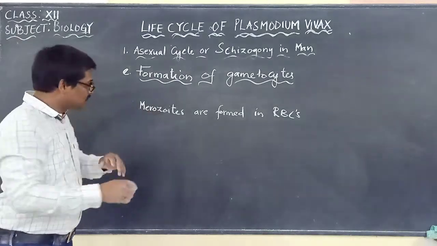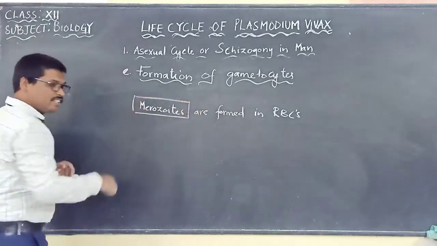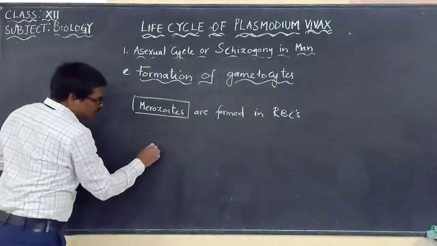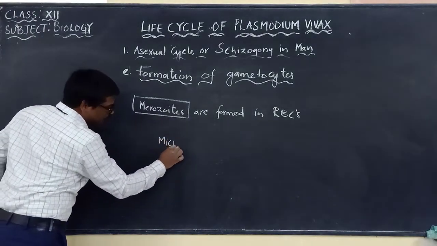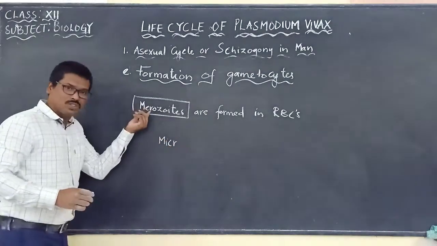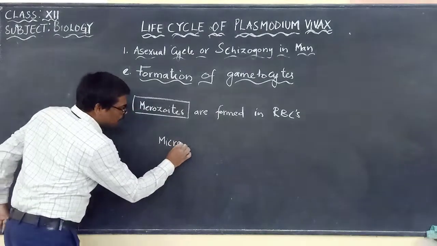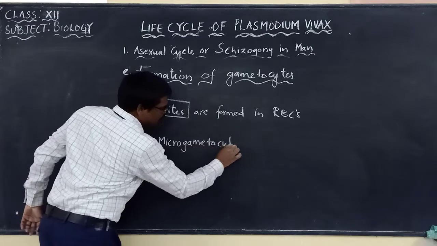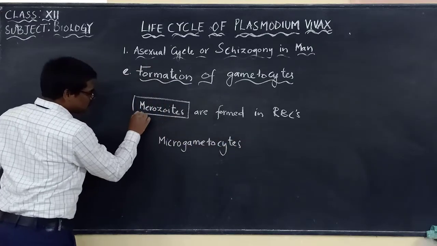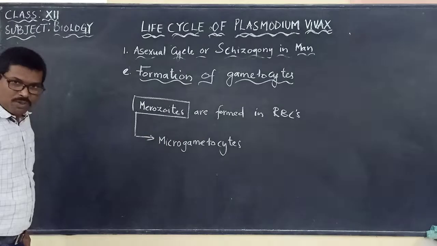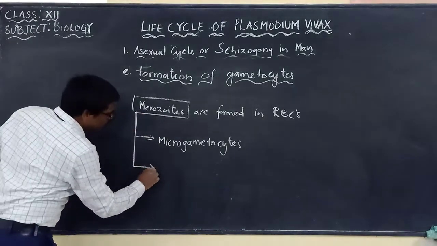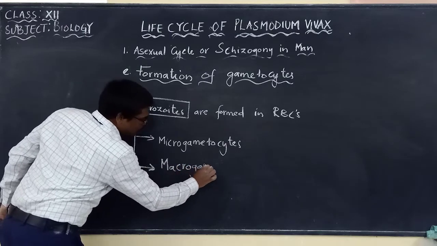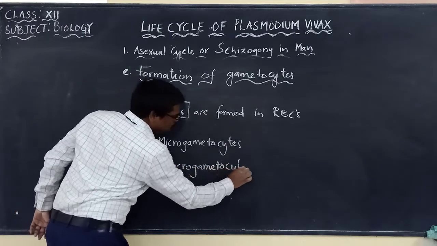And some of the merozoites are of different size. Some merozoites will be changing into microgametocytes, and also into macrogametocytes.